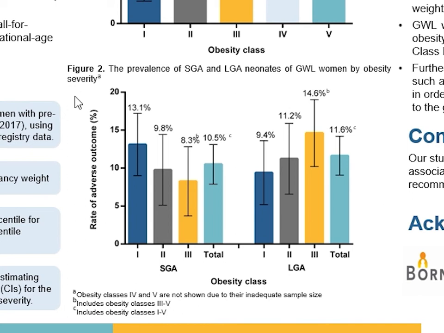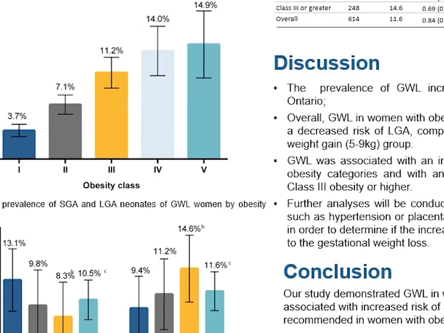In Figure 2, we can see the prevalence of small for gestational age and large for gestational age neonates out of the women who did lose weight, again by obesity severity. So if I run you through this figure, for example, here for Class 1 obesity women who lost weight, 13.1% of them actually led to a small for gestational age neonate.